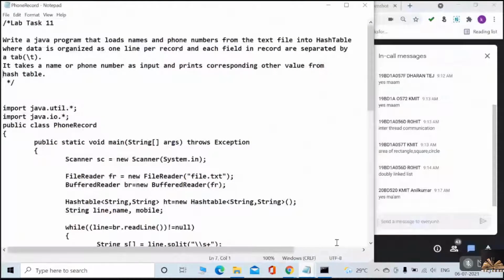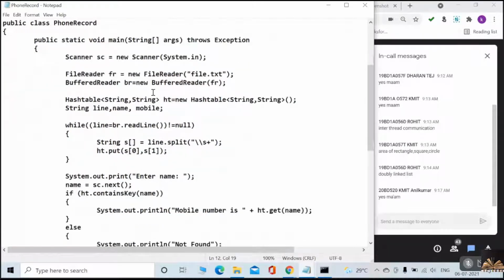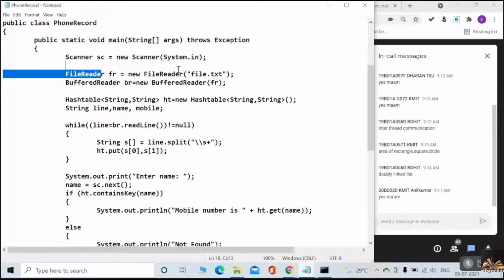Listen carefully. Here I just imported the util and IO packages. The name of the class is PhoneRecord, and in the main method I created a Scanner class object so that I can read the data from the user. And here I am creating a FileReader object, because this hash table has to read the data from the file.